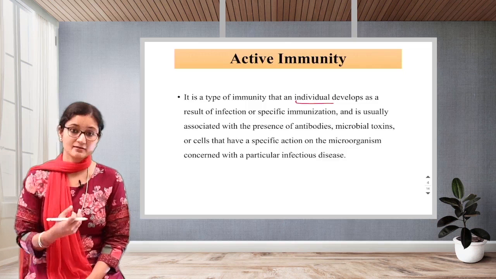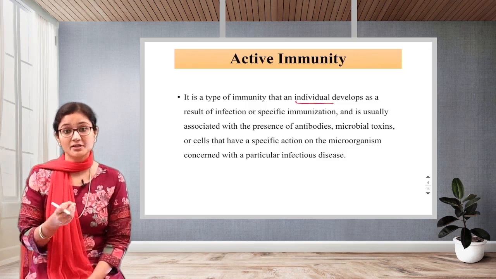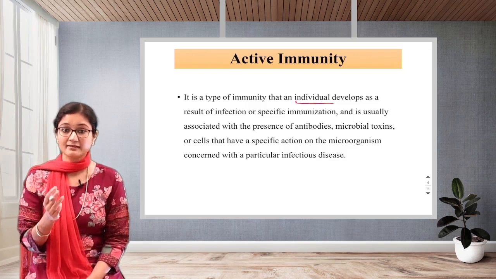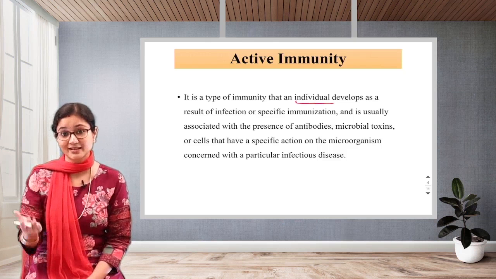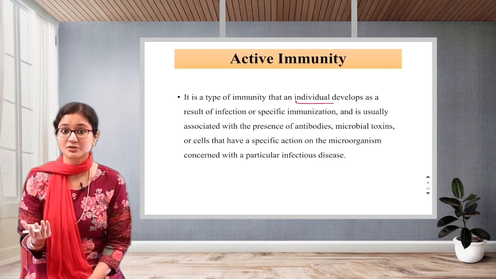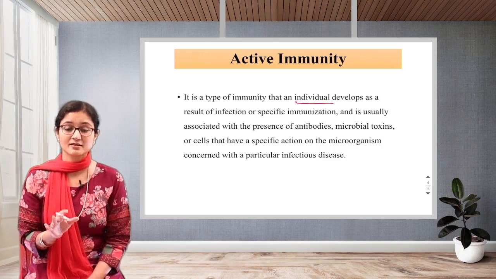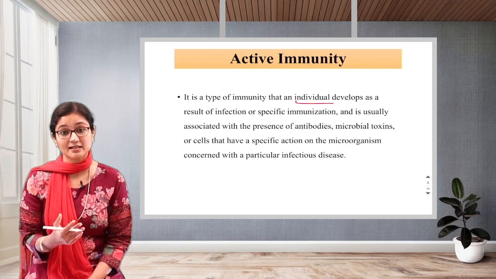Whenever we get that particular virus affecting us, our body develops antibodies against it, and then it still remembers. So once a person has developed chickenpox, the second time it is very rare for him to develop it because the body has already produced antibodies against it. That is active immunity.